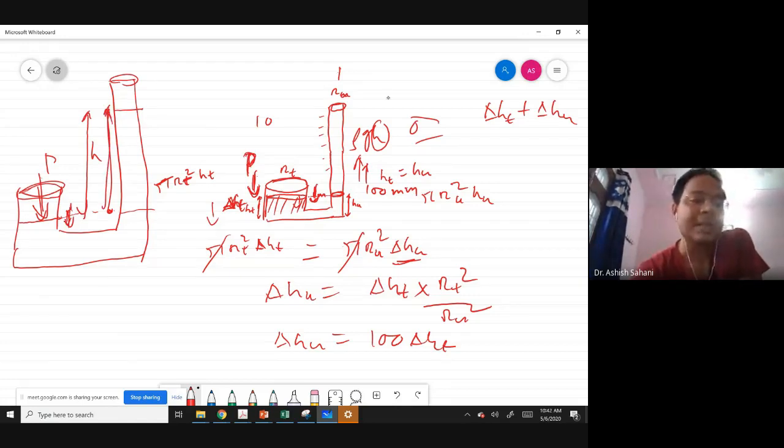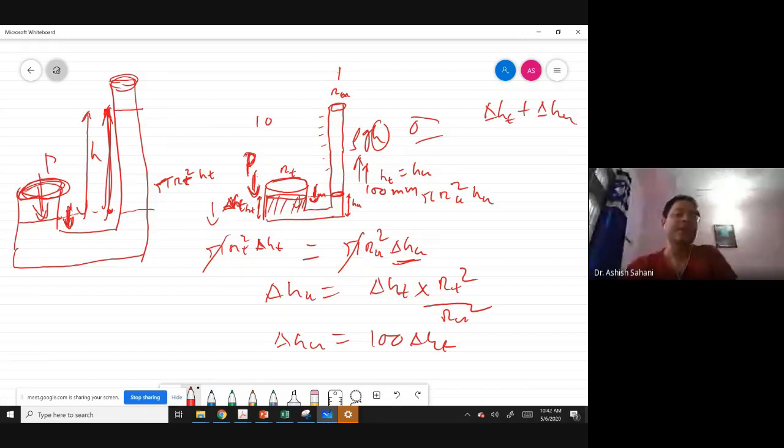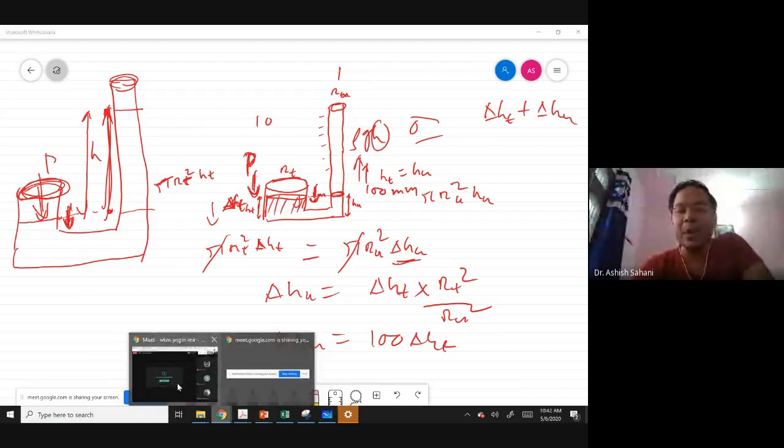But if this diameter is 10 times that of this diameter, only 1 millimeter change on this will produce a 100 millimeter change in this. This way your tank height can be very small compared to your tube height, and that's what you see in a normal mercury manometer.